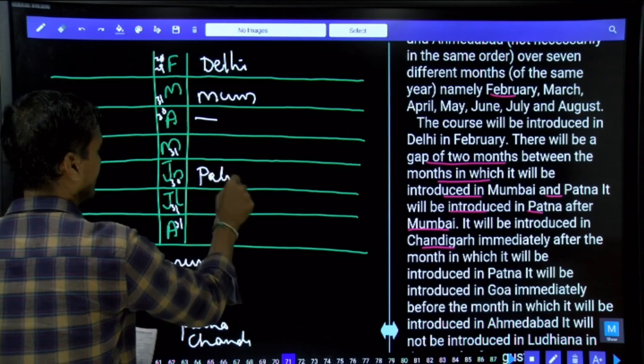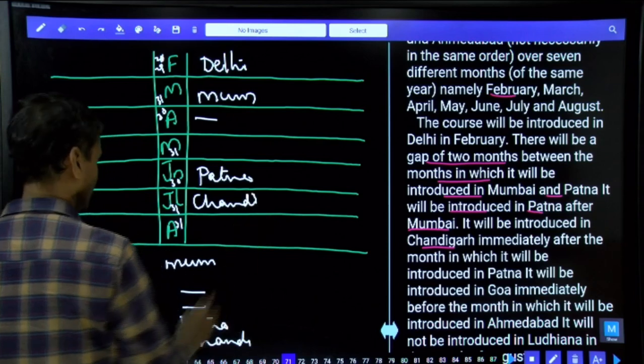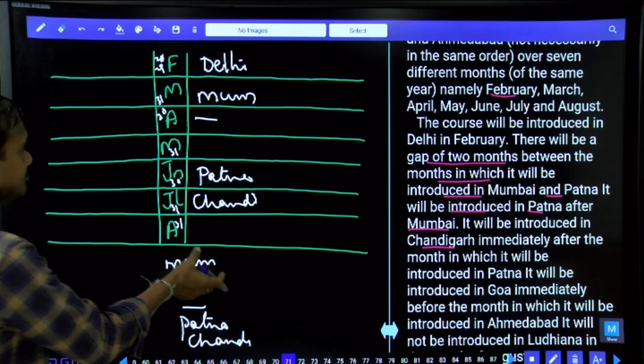And if it is Patna, the next one will be Chandigarh, because Chandigarh is immediately after Patna. This is one possibility. What is the second possibility we have?